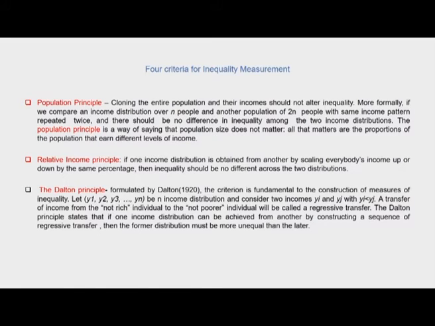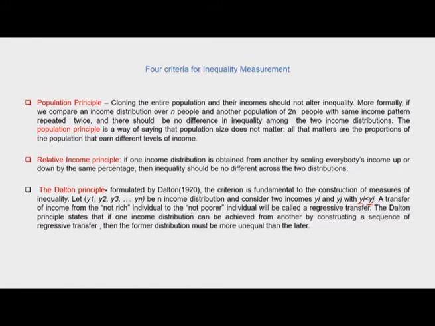So it says that let there be y1, y2, y3, yn. Let these be the income distribution, and let us consider two incomes, yi and yj, where yi is less than yj, and let us say that a transfer of income takes place from the not rich individual to the not poorer individual, and then this will be called a regressive transfer. So here the not rich individual earning income is yi and the not poorer is yj.